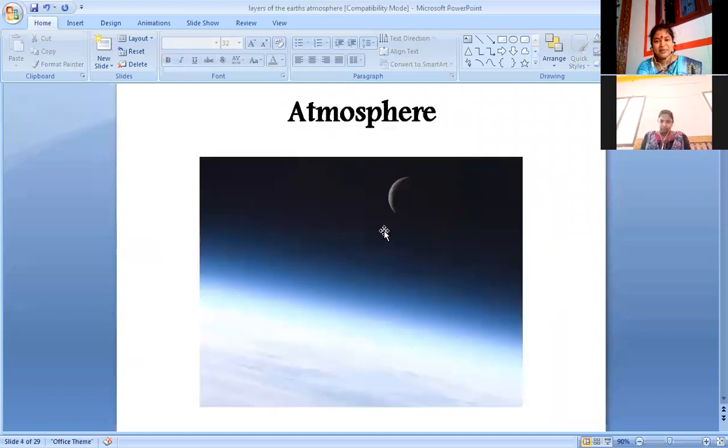Look at this real picture. I have taken it from the National Geographic Channel website. This is the real picture of the earth. How we could see the vast ocean-like gaseous envelope below this earth. Here it seems to be water, but it is not water. It is a gaseous envelope.